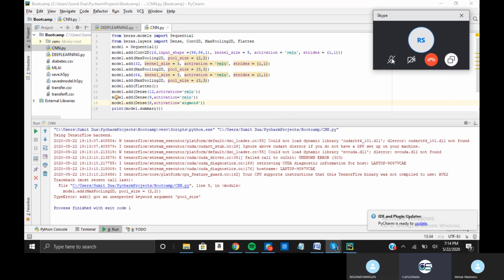Please, buddy, at least complete the sentence or ask the things on the text. I'm not actually getting your voice clearly. I heard the word syntax, but not the sentence completely. Okay, so Mehak, the problem with you is max pooling 2D comma pool size. No, max pooling is a layer. So inside model.add, you need to call the layer, and that's all. And within the layer, you need to pass the parameters. Raghunathan, share the things on chat that what actually you are saying right now. It's not being clear to me.